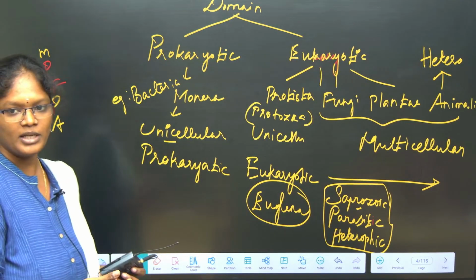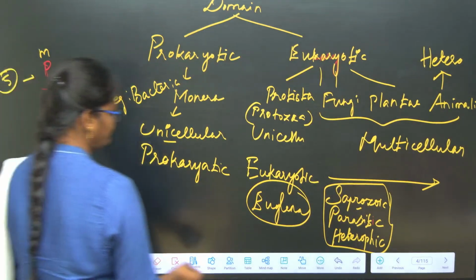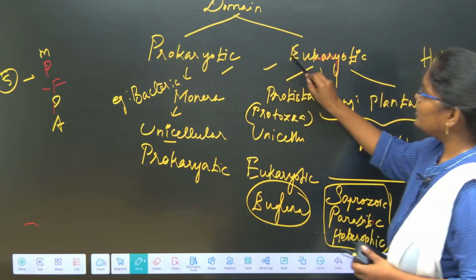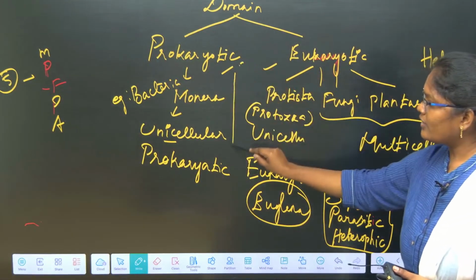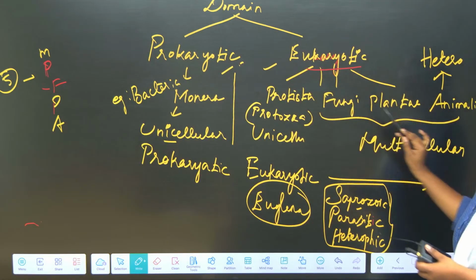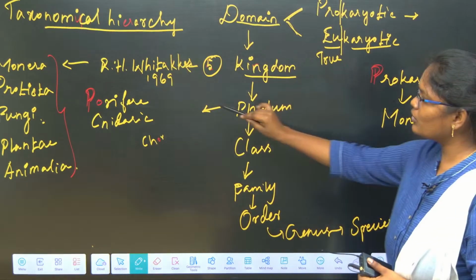Who gave the five kingdom classification? R.H. Whittaker. Okay, fine. So in the domains prokaryote and eukaryote, in one domain we have one kingdom, and in eukaryotic we have the four kingdoms. Now we are going to see the animal kingdom.